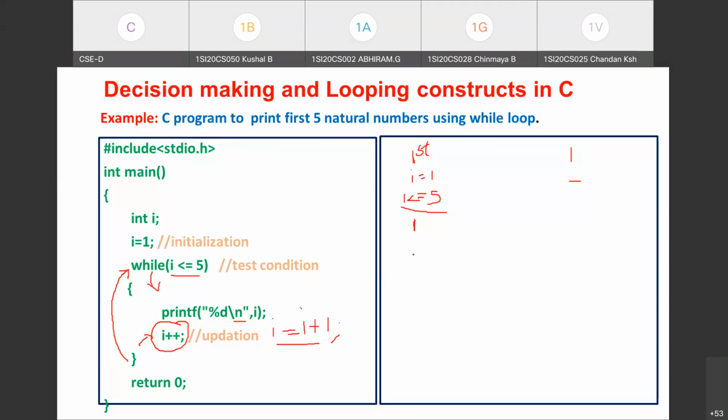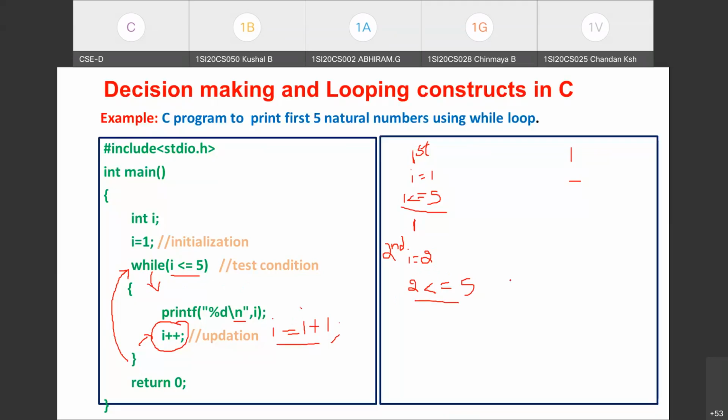Now, what is the new value of I? It is 2. We have done I plus plus. That means the current value of I was 1, we are adding 1 to it, and we got the value 2. Once the control comes to the beginning of the while loop, it tests the condition: is 2 less than or equal to 5? So we are into the second iteration.